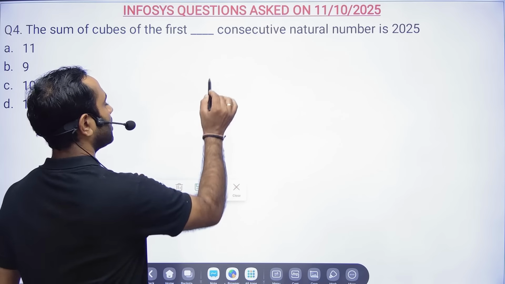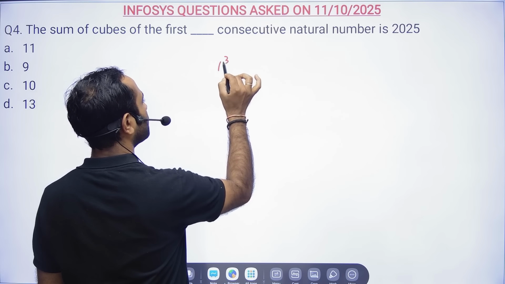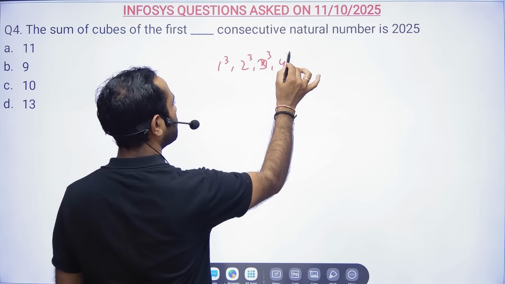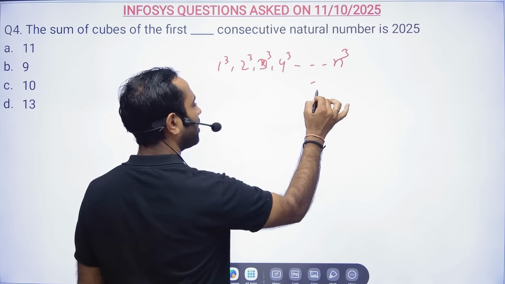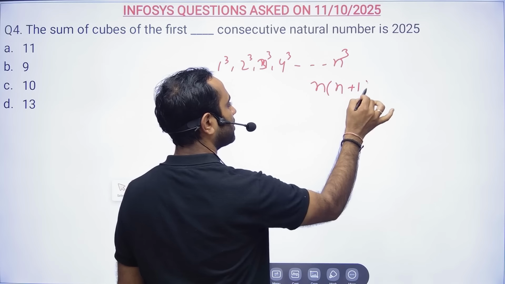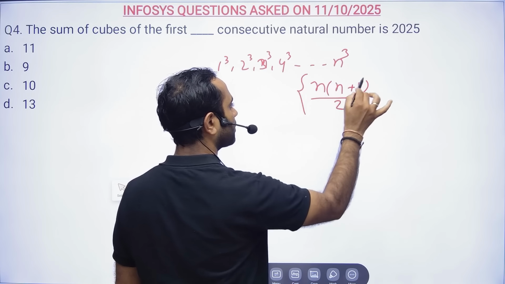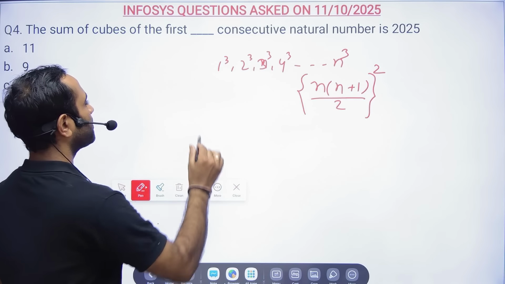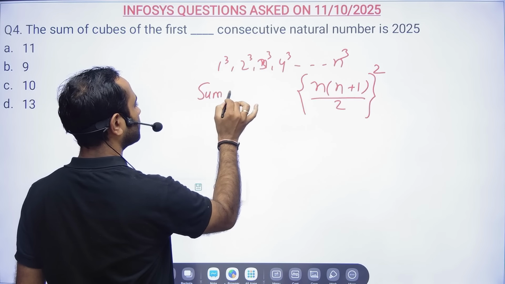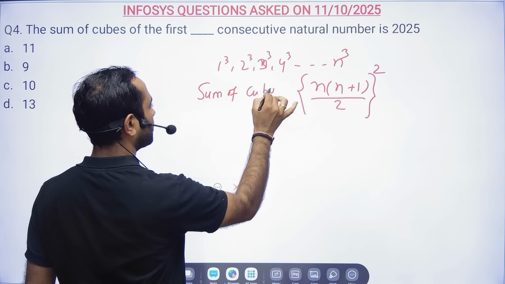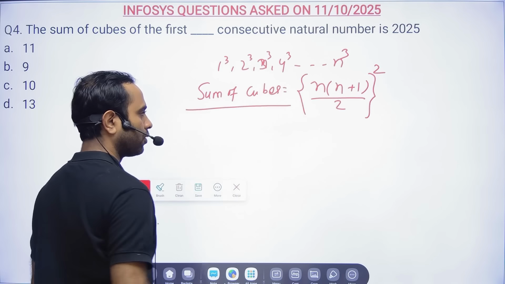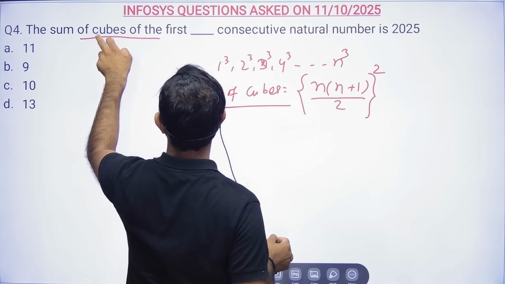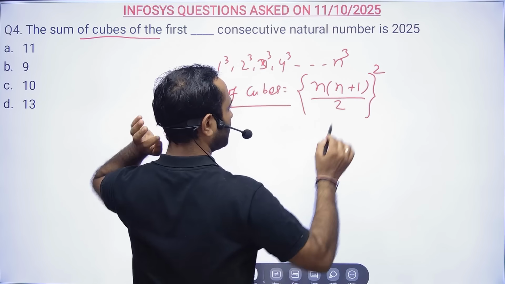First of all, if we have 1 cube, 2 cube, 3 cube, 4 cube, and so on up to n cube, what is the formula? It is [n(n+1)/2] whole square. Correct? So that is the formula for the sum of cubes. Now, here the sum of the cubes of the first consecutive natural numbers is 2025.